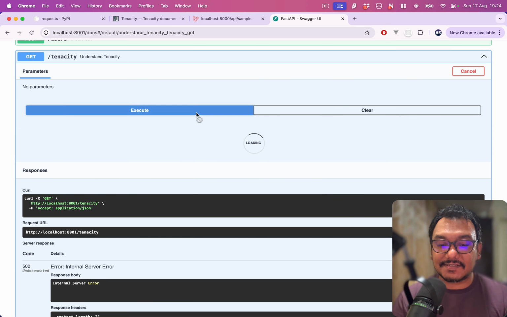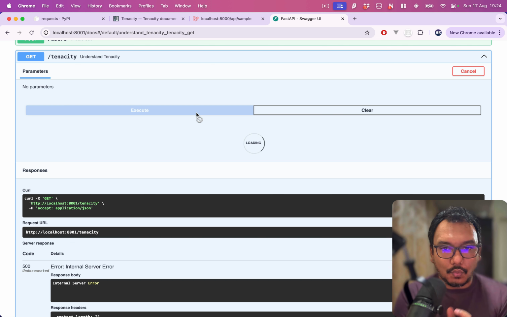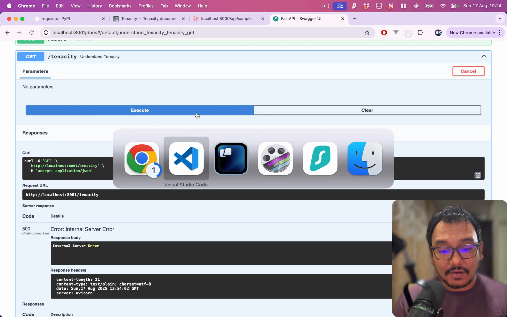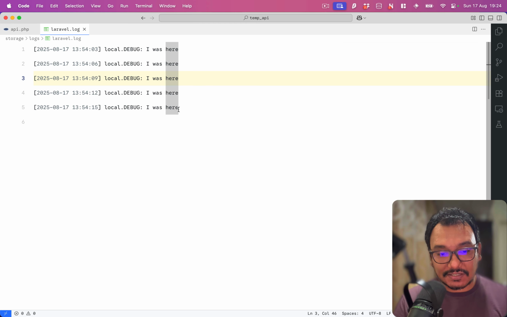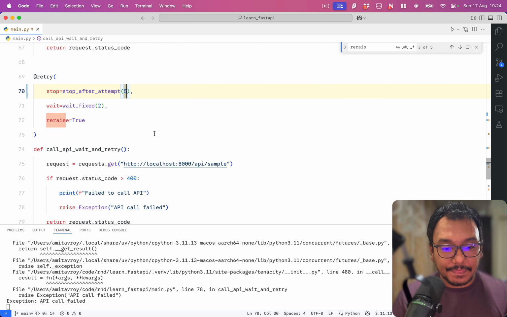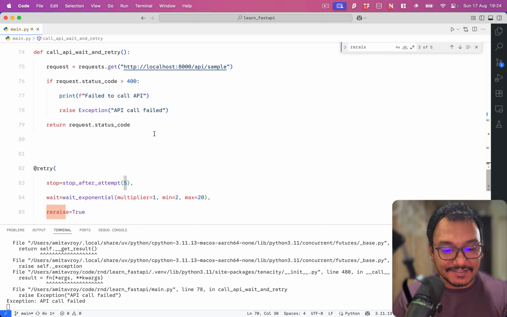But yeah, let's understand the concept. What will happen is it will wait once after it has made the API call for those many seconds, and then it will try again, and then again it will wait. For every retry it will wait for that much time. So you can see I have 6 log entries from 3 to 15. So yeah, that's the way it is incrementally going through your time. But the last one is the most important and interesting one.